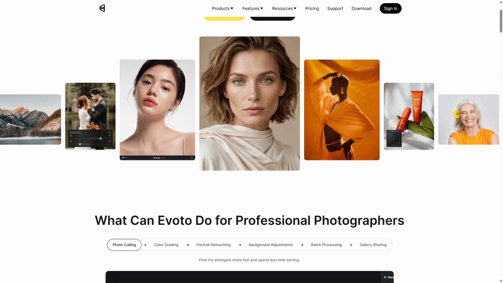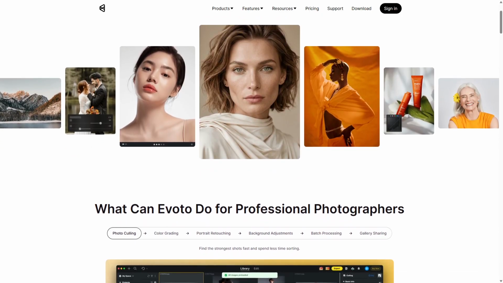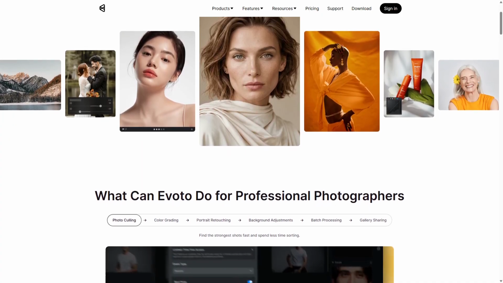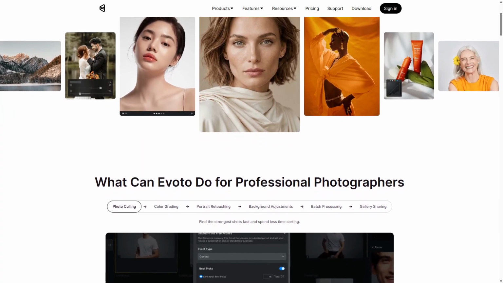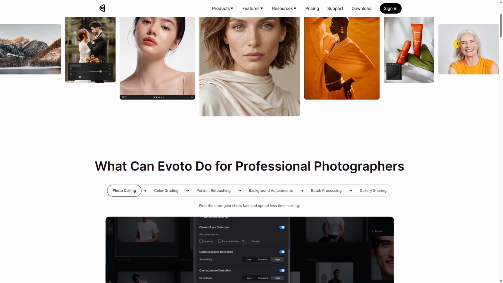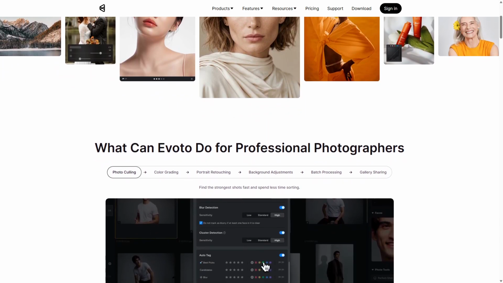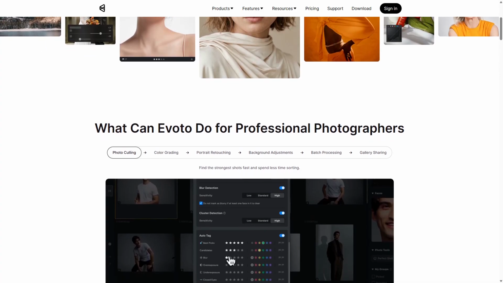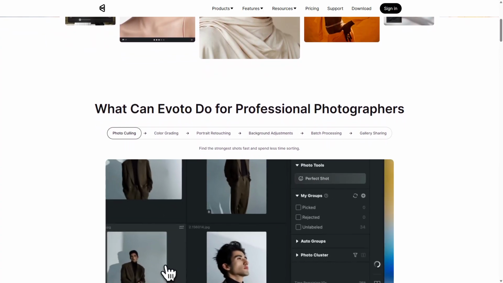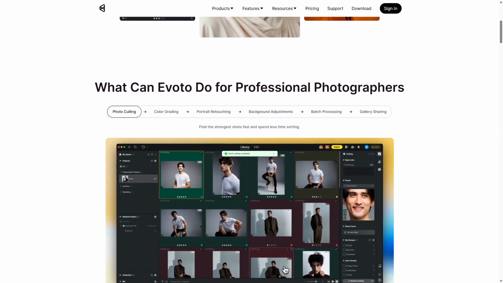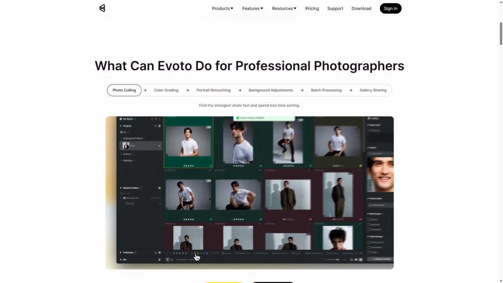Evoto AI works through an intuitive interface where you upload images, select desired enhancements, and let the AI handle the rest. Strengths include speed, ease of use, and consistent output quality, especially for batch processing. However, it has limitations in fine-tuning specific details or creative effects compared to traditional editors.